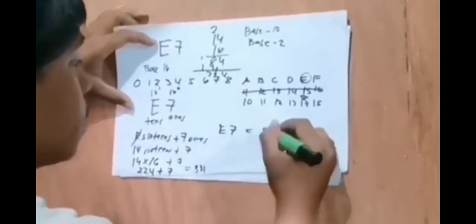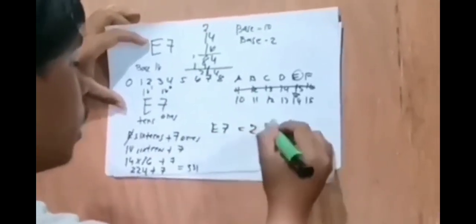Plus 7, so 231. So the equivalent of E7 is 231. Thank you for listening.